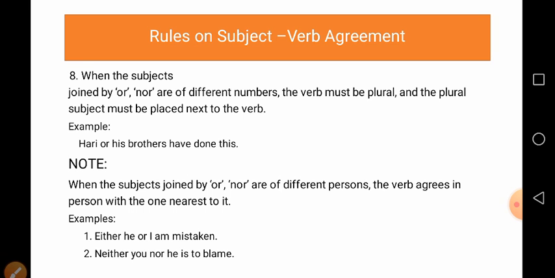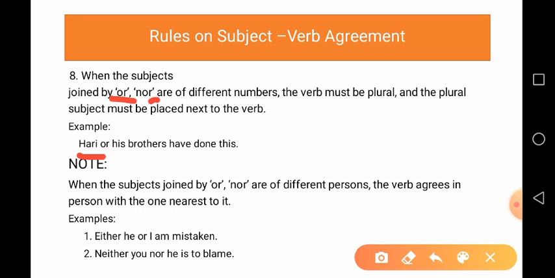But one more thing that you should know about the joining of or, nor. It is when the subjects joined by or, nor are of different numbers. Different numbers means singular or plural, like here in this example.